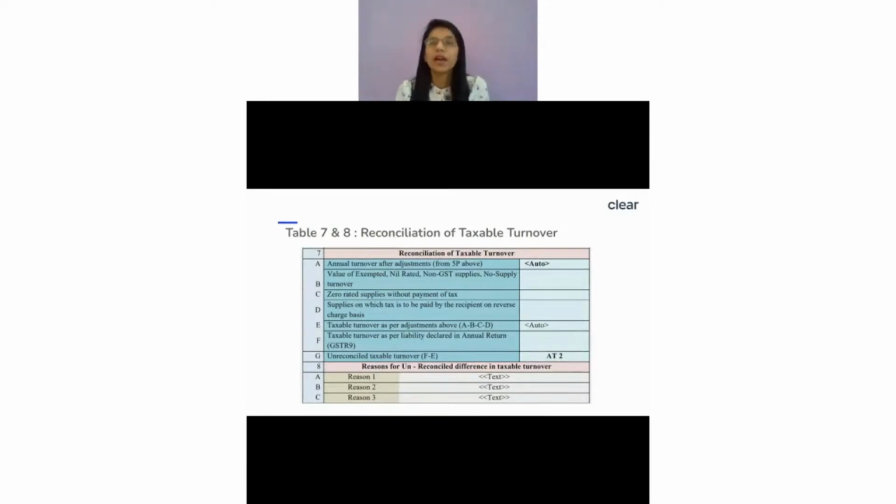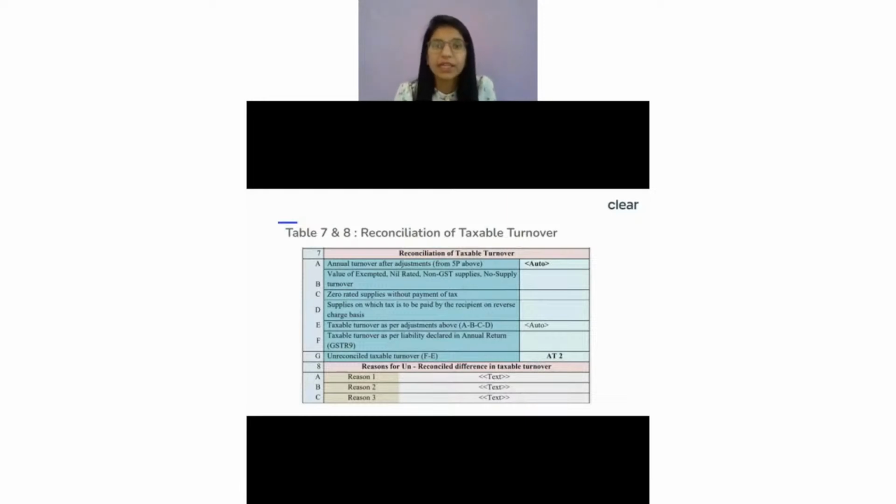If I'm saying I have filed my correct GSTR-9, I would have already populated this value in my table 5 of GSTR-9, and if I directly derive that value from there and populate it over here, then you will get this taxable turnover. And when you get the taxable turnover here and the taxable turnover which is given in GSTR-9, ultimately your unreconciled taxable turnover will always be 0, right?